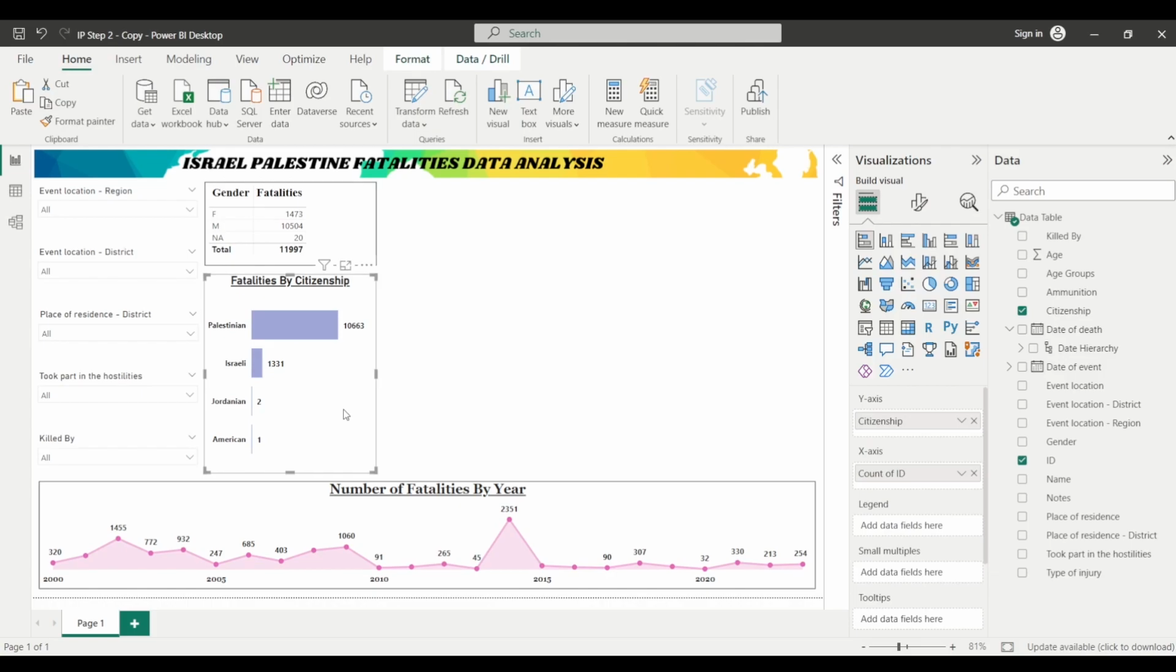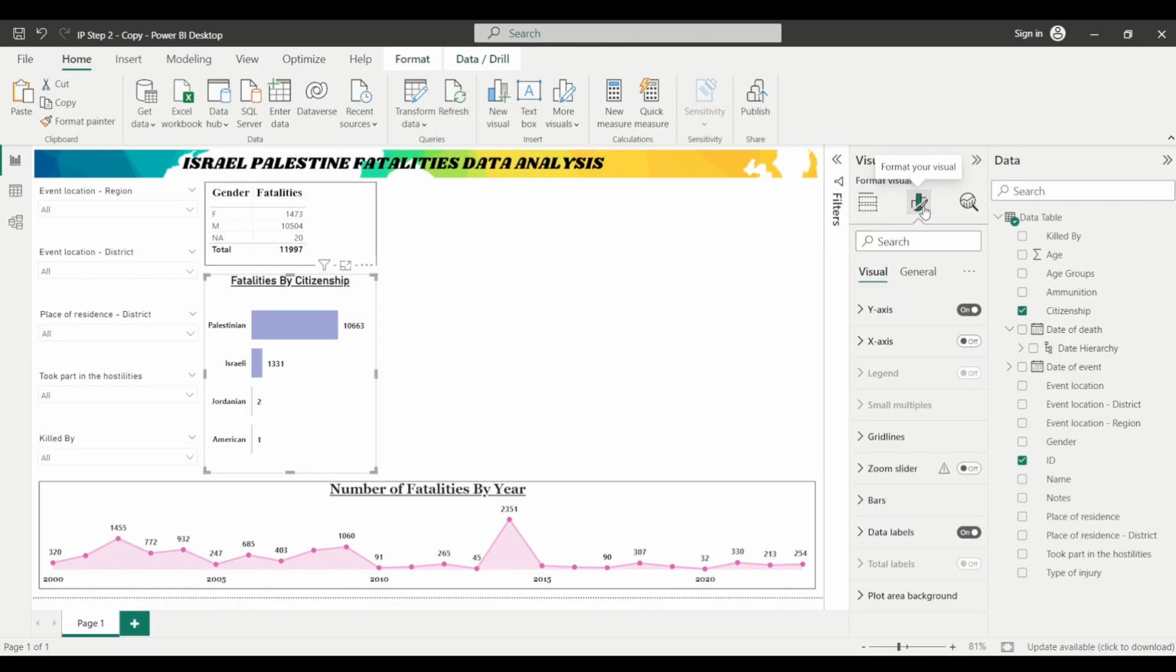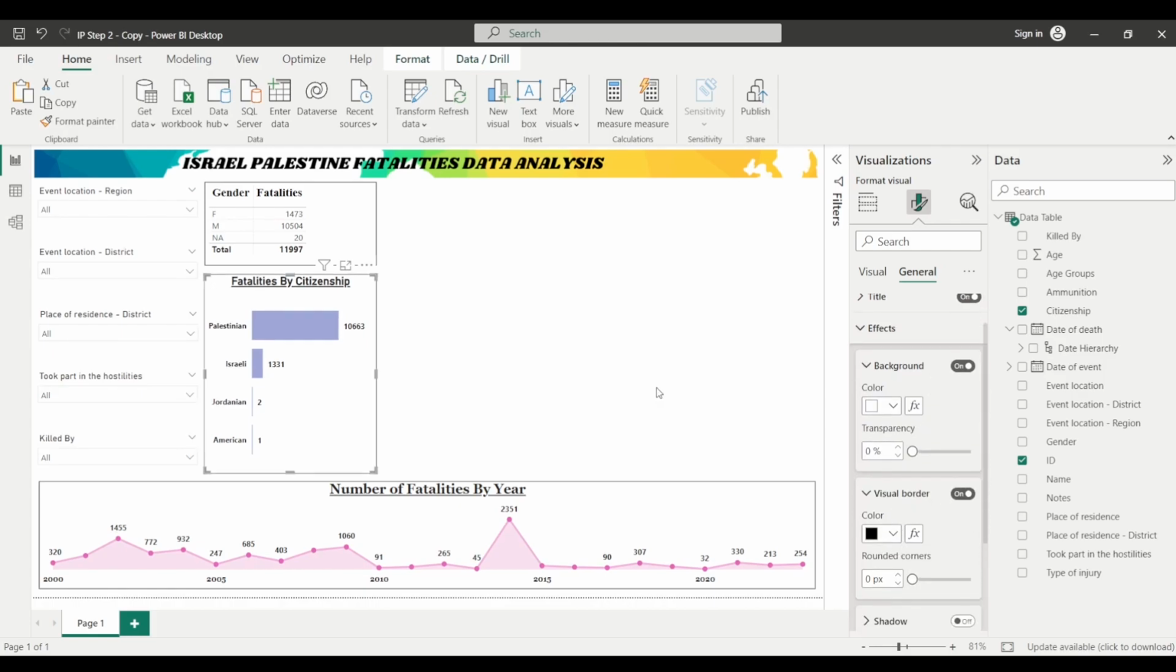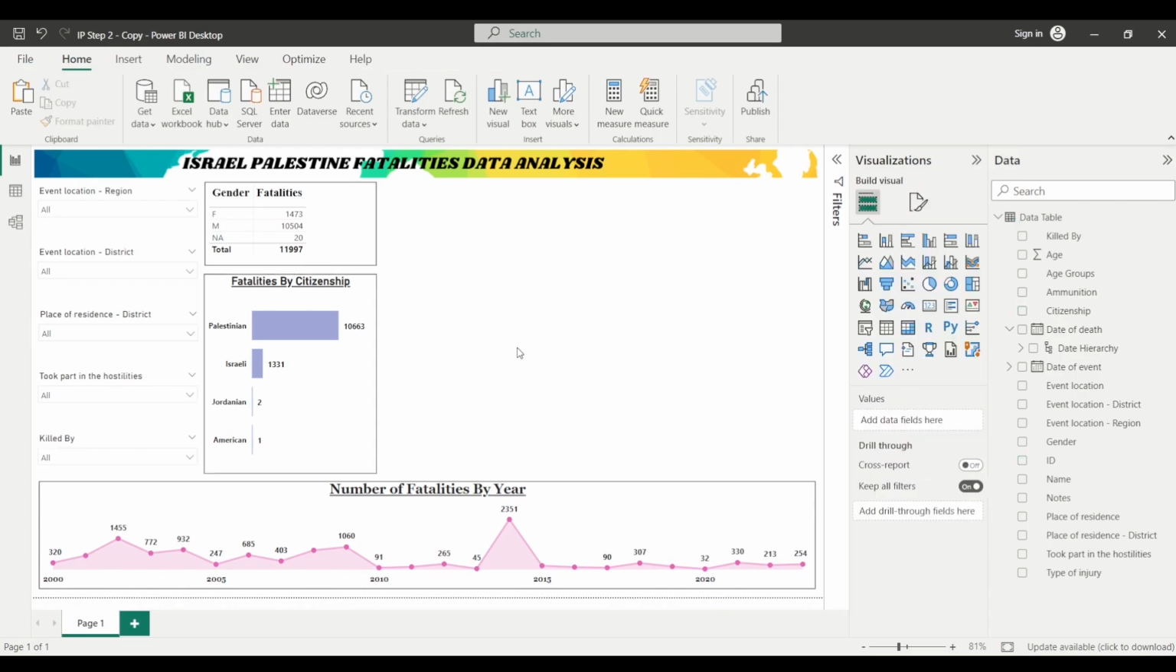If you further want to add a border to this chart, you can click on this chart, and then from the format your visual option, under the general section, effects, just change this visual border to on. Let's keep it black. It's already black, so that's fine. So these are two charts that we have added.